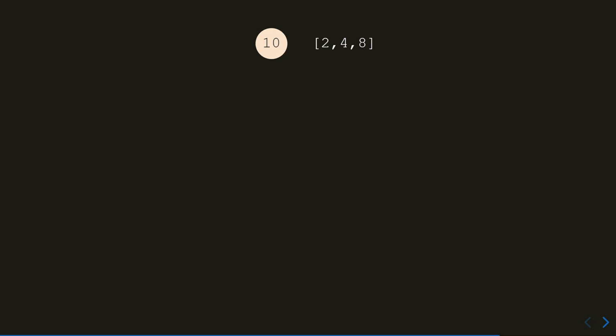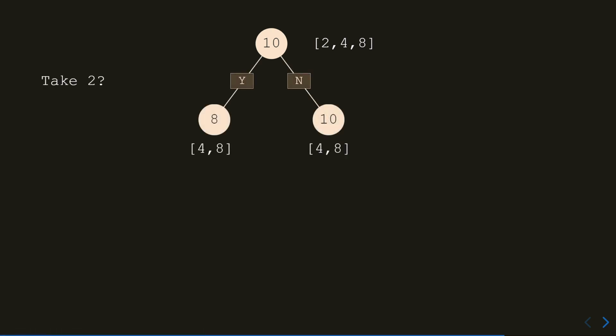I'm just going to focus on the first element, and that is the element 2, because I can either use it or not use it. And this will lead to 2 different subproblems. If I choose 2 to be part of the sum, then I only have to make 8. But I can also choose not to use it, meaning that I'll still have to make 10. In both cases, I will have 2 numbers left in the array, 4 and 8.